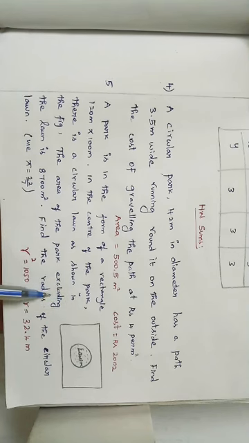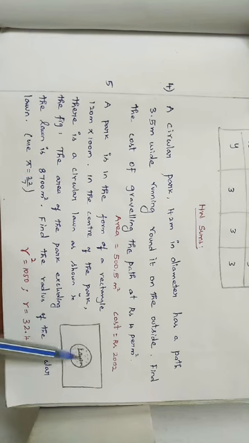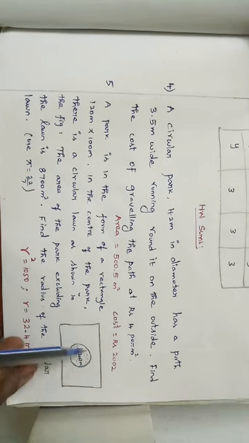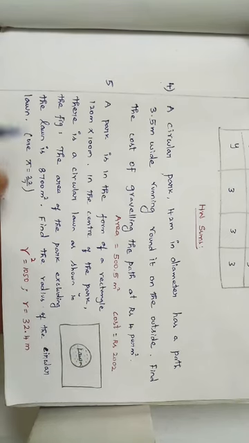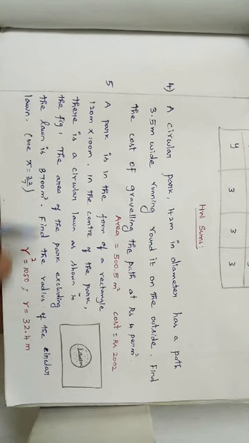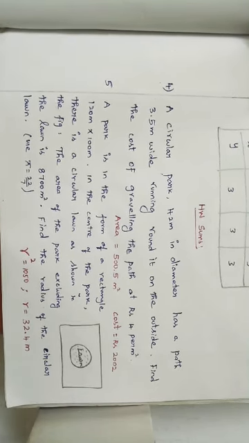The area of the park excluding the lawn, that means removing the circle, except the circle, the remaining area they have given, right? The area of the park excluding the lawn is 8,700 meter square. Find the radius of the circular lawn.